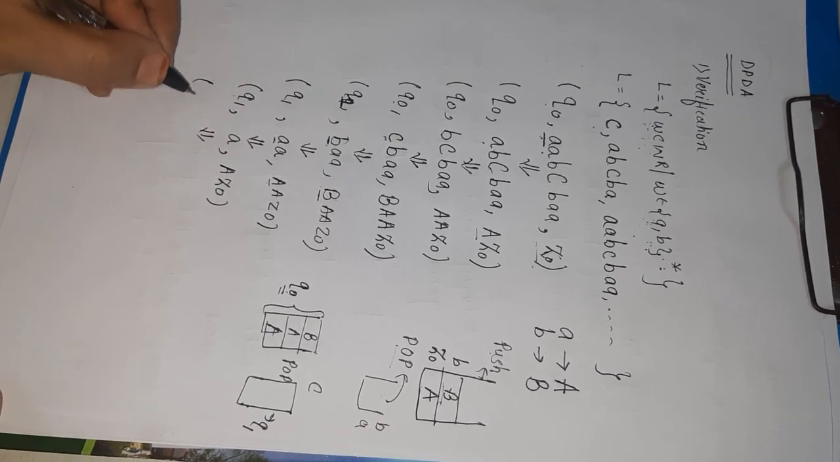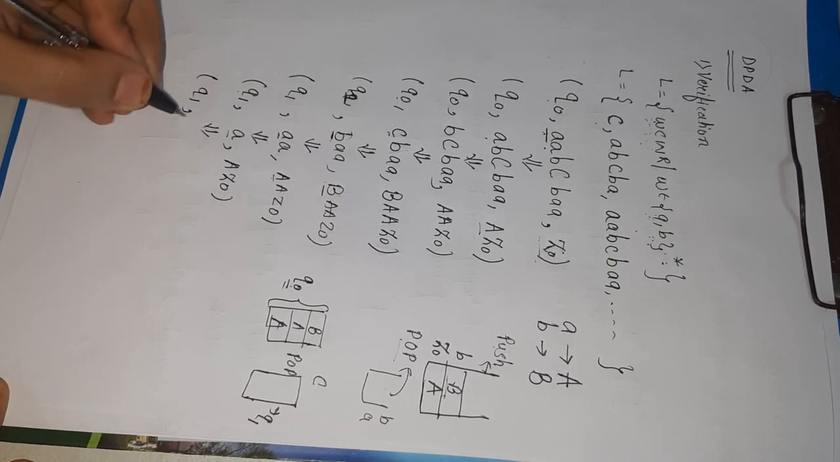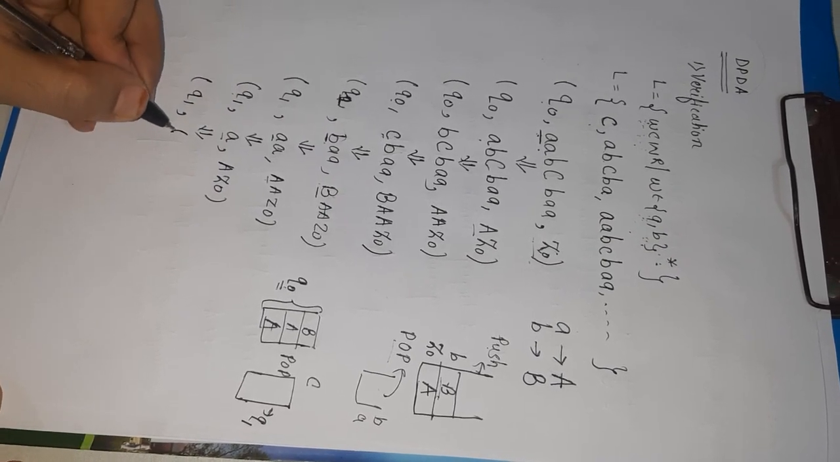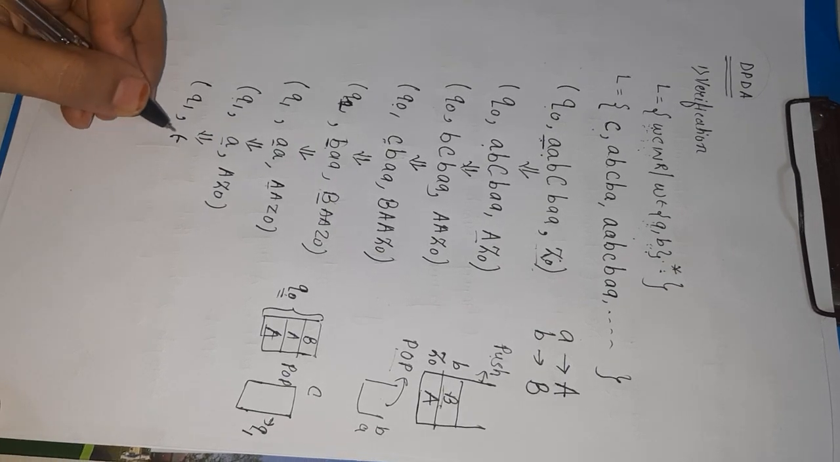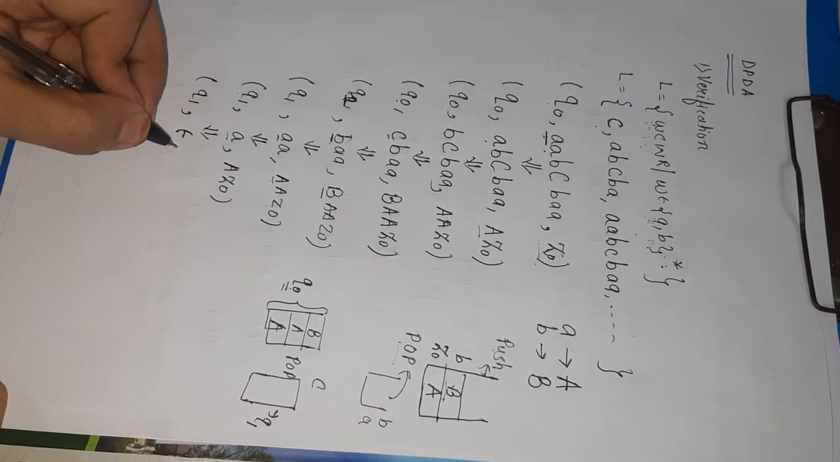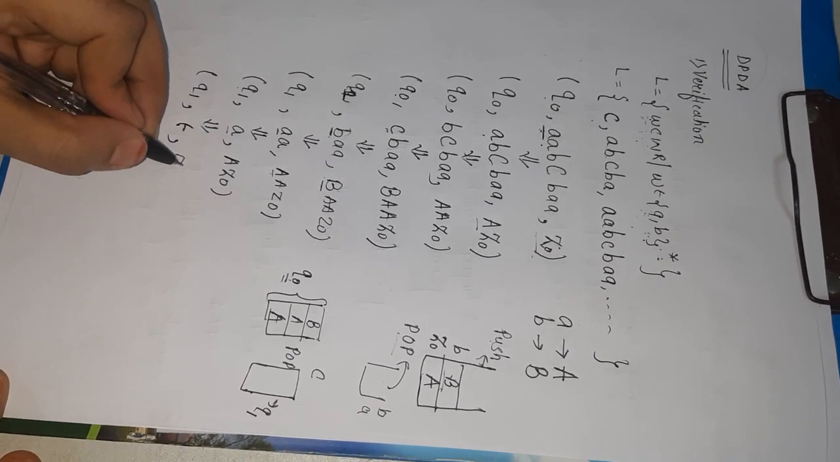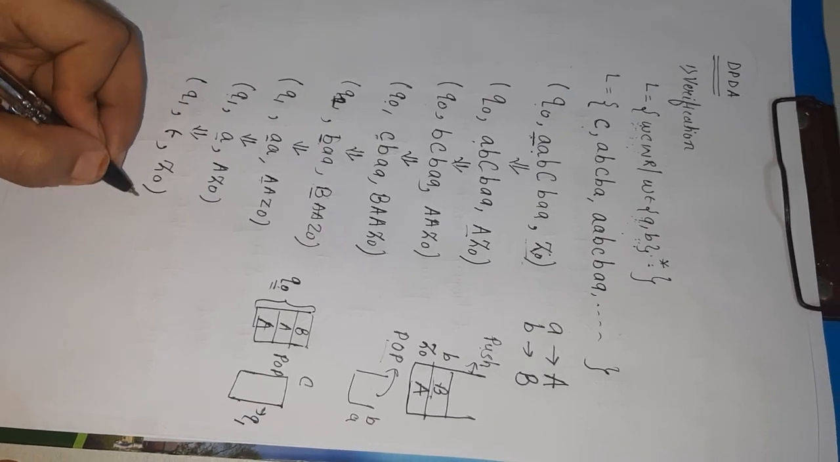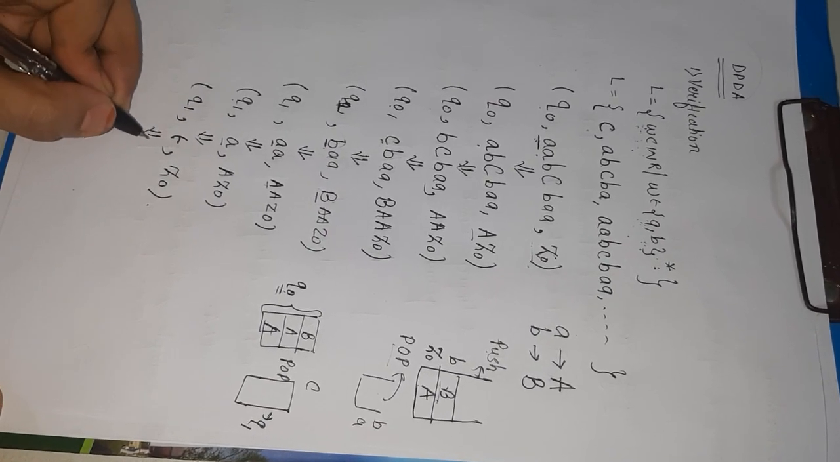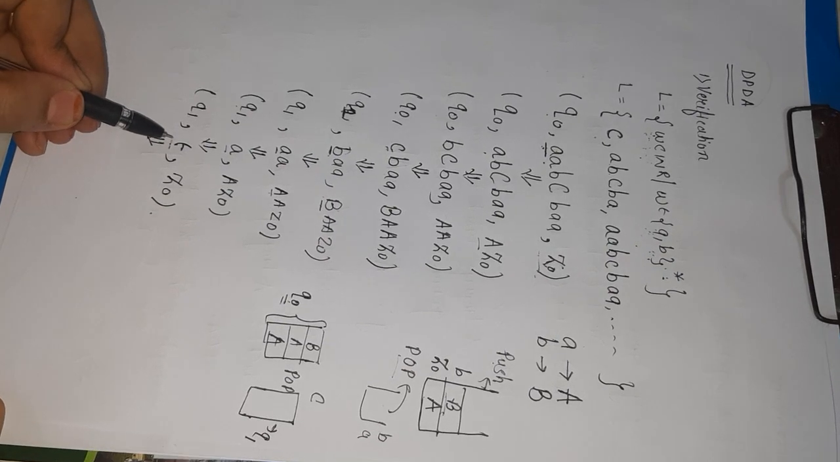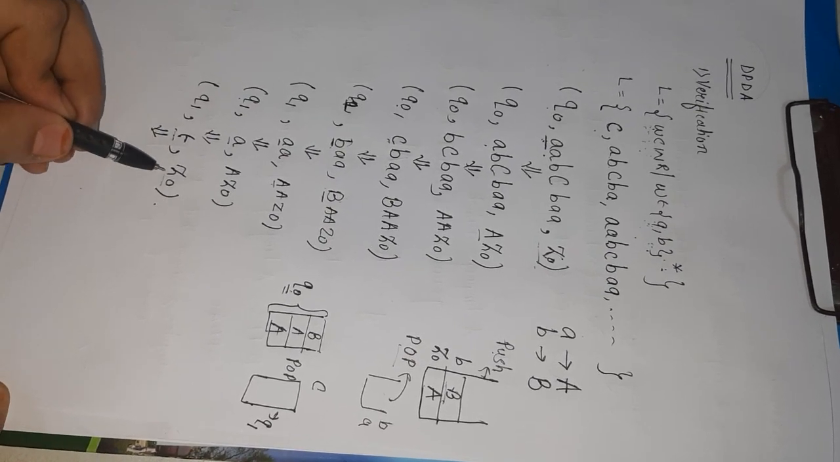Again Q1, our string is empty now. A is being removed, it means what are we getting now? Epsilon. Empty string is represented by epsilon. And popping of A, we are getting Z0. Next, now our string is completely empty. Top of the stack is Z0.